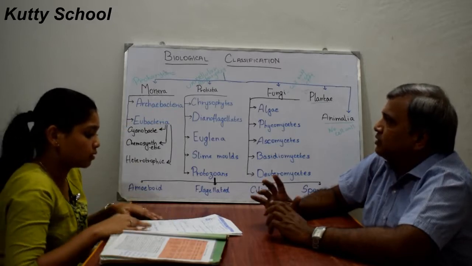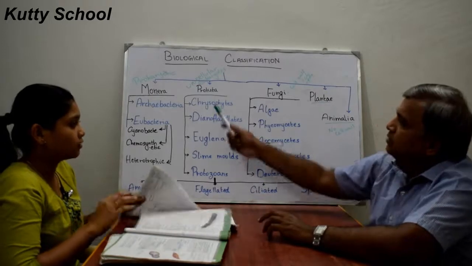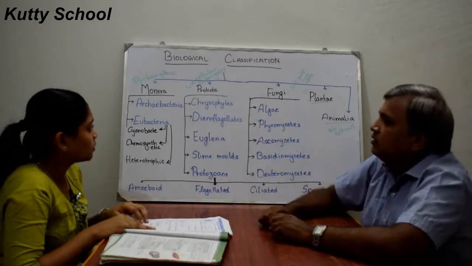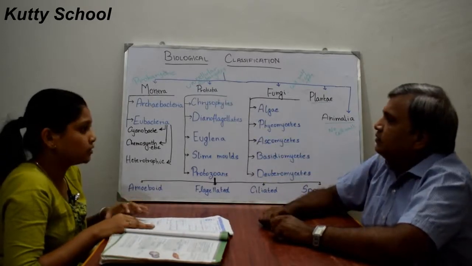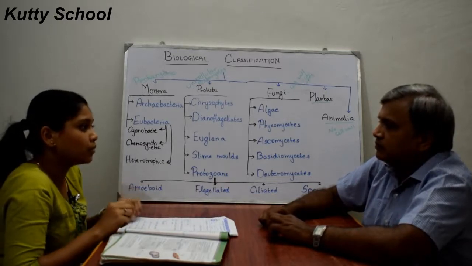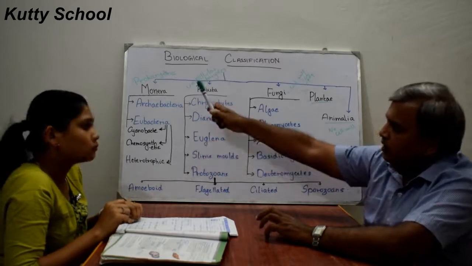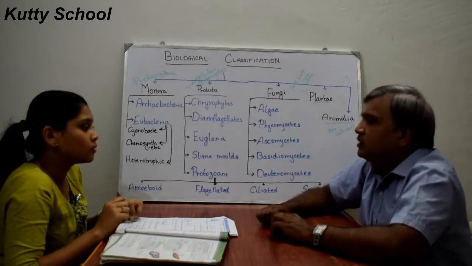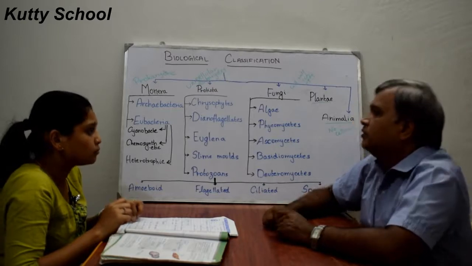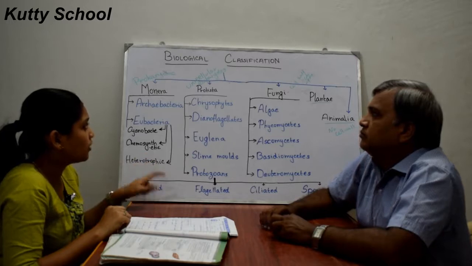Protista are unicellular eukaryotes. What does eukaryote mean? Eukaryotes have a defined nuclear membrane. Bacteria do not have a nuclear membrane, and those are prokaryotes. Unicellular means having a single cell.